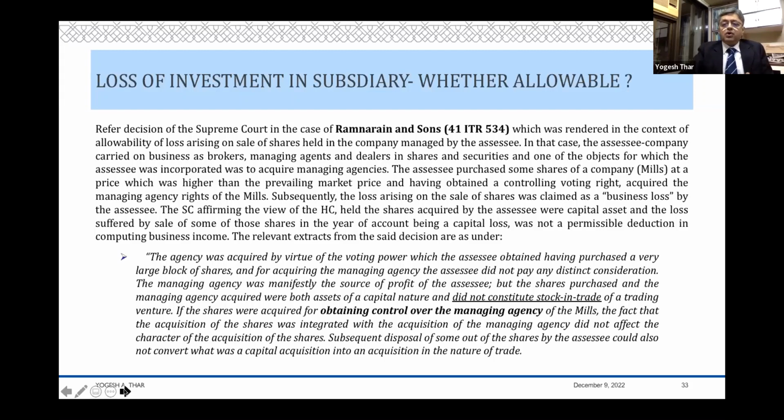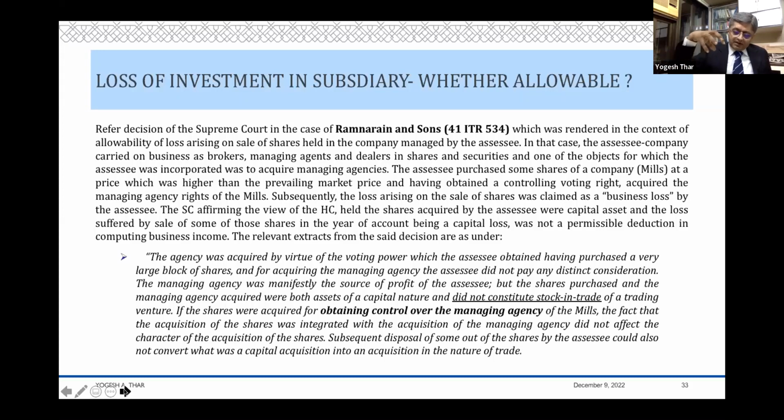You did not hold these shares as your stock in trade. You did not want to circulate this stock, to sell it and get money, and buy other shares and then sell them and get money. It was not part of your rolling stock. It was not part of your fluctuating capital. It was part of your fixed capital. You were holding those shares as fixed capital, and therefore it cannot be regarded as stock in trade.